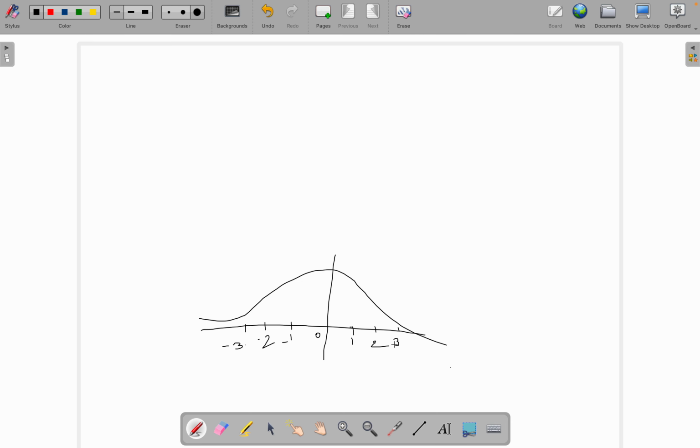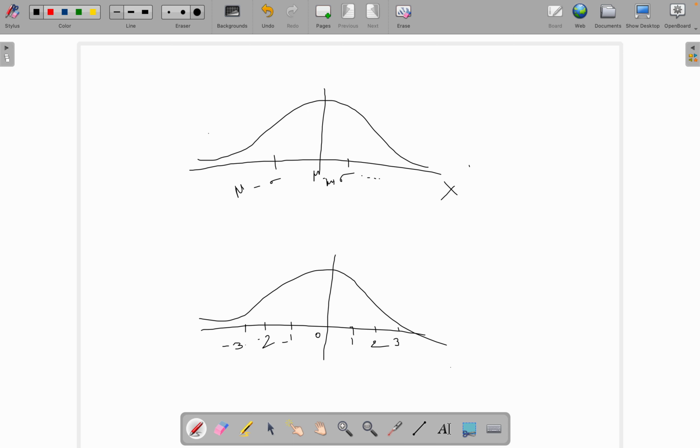And how do we convert the normal distribution into a standard normal distribution? We have a formula. If we draw a normal distribution, here we have x, and here we have mu, and this is the standard deviation: mu minus sigma here and mu plus sigma here, and likewise.